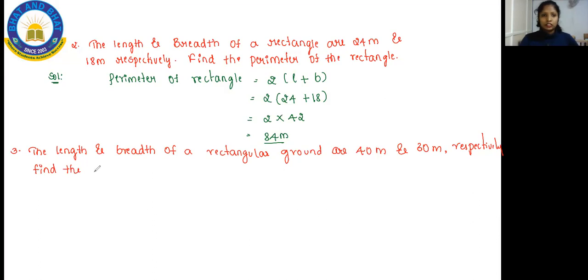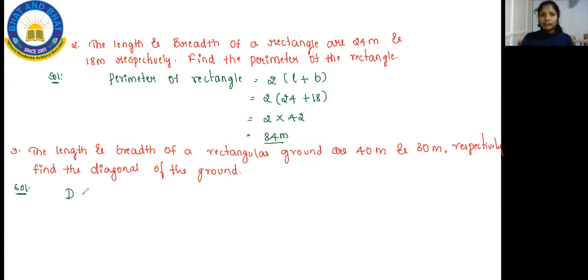Find the diagonal of the ground. So what they're asking you to find in the question is the diagonal of the ground. Here the length information is given and the breadth information is given. With the help of your length and breadth information, you have to find the diagonal of a ground.